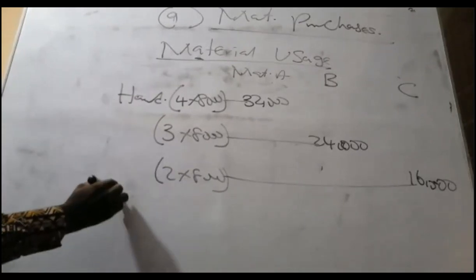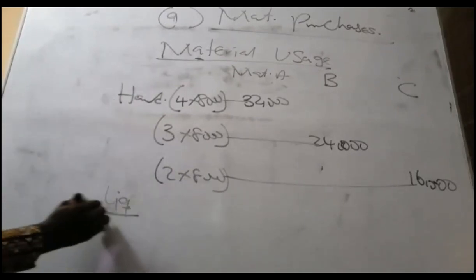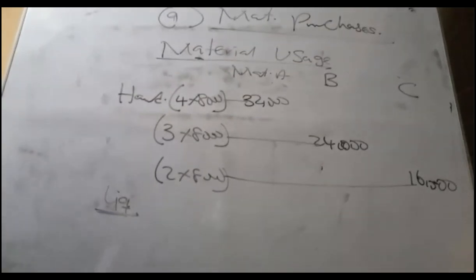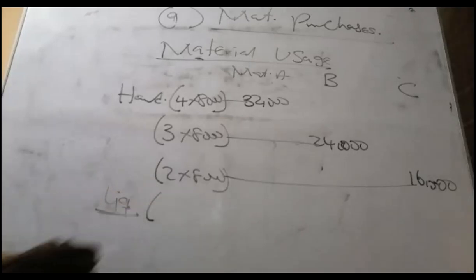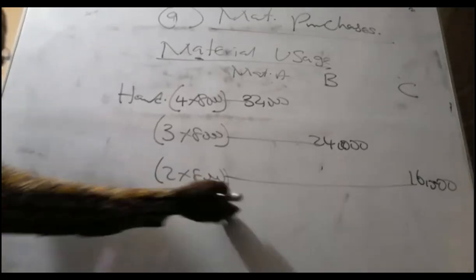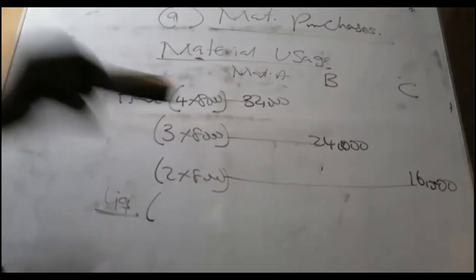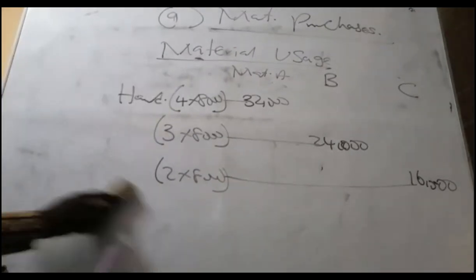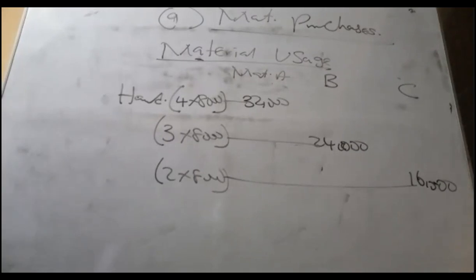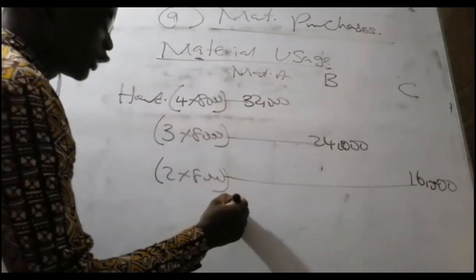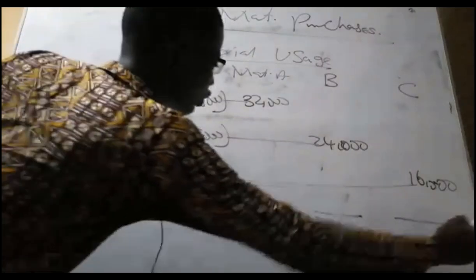So liquid soap, you write it here, and once you start, you open your bracket. What's the production unit? Then you can do the calculation. All the products will come here like this. Just that in this question, there is only one product. So when you're done, you sum all up. You know the total units that you need.